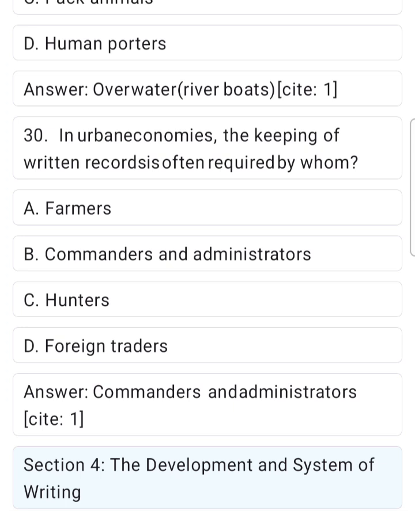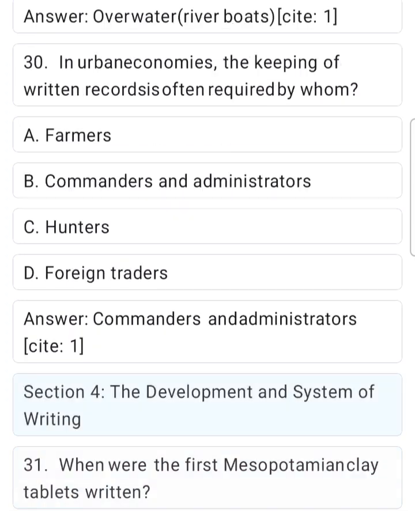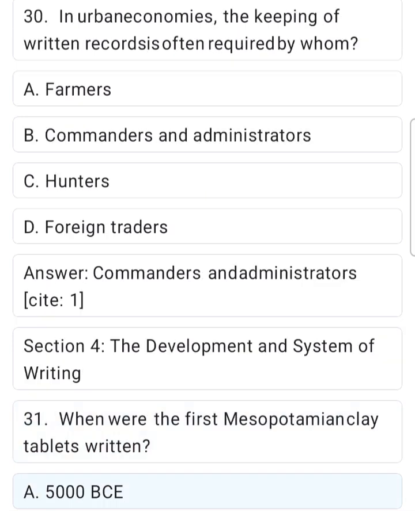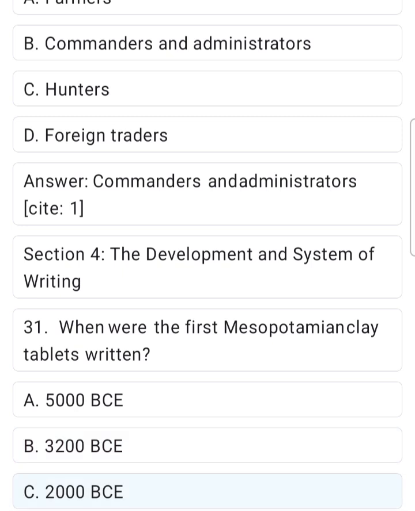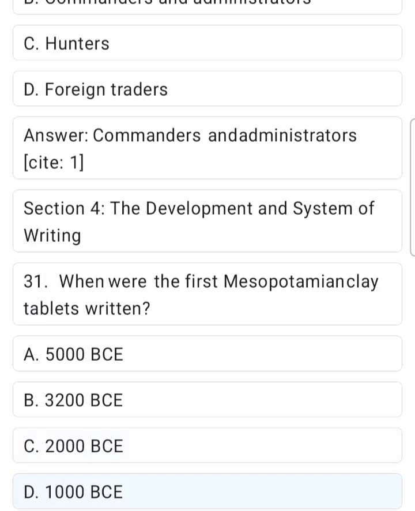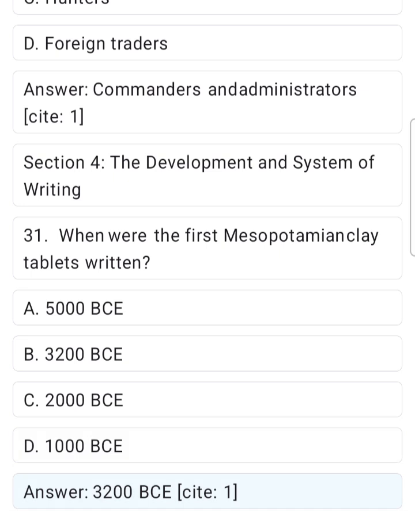Section 4. The development and system of writing. 31. When were the first Mesopotamian clay tablets written? A. 5000 BCE. B. 3200 BCE. C. 2000 BCE. D. 1000 BCE. Answer. 3200 BCE. Site 1.